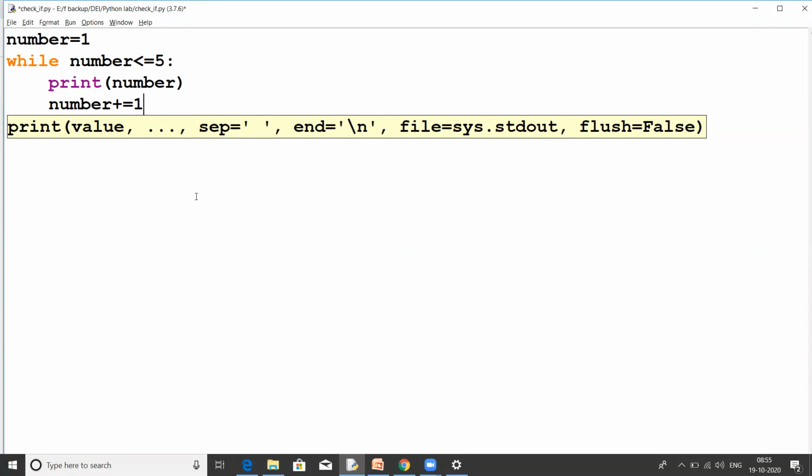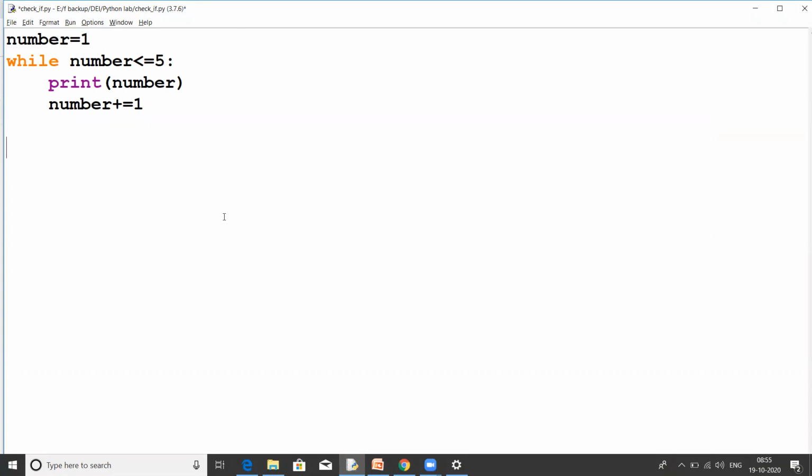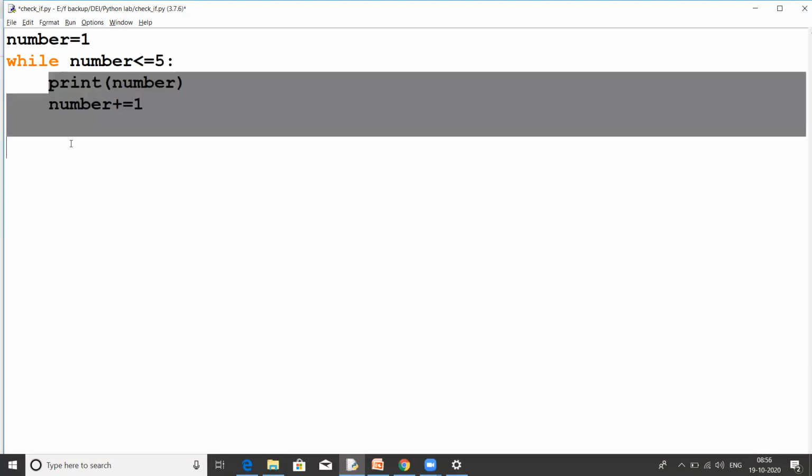Now what is this program doing? I have initialized a variable number which has an integer value 1. Now I am checking, till this variable is less than or equals to 5, the body of the while loop will work.